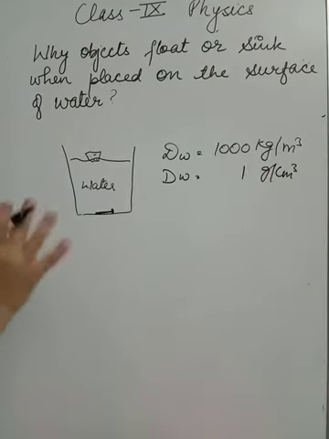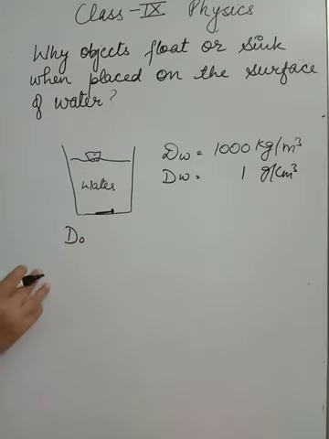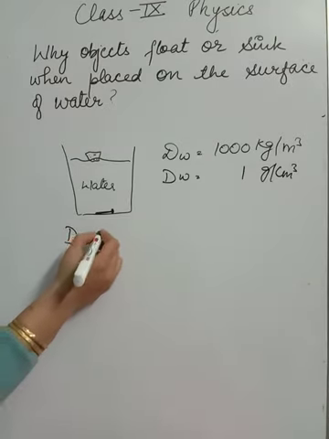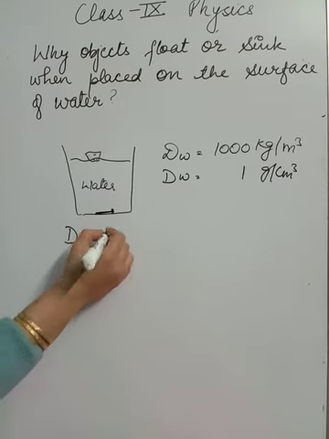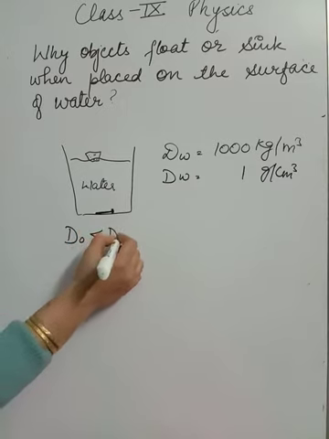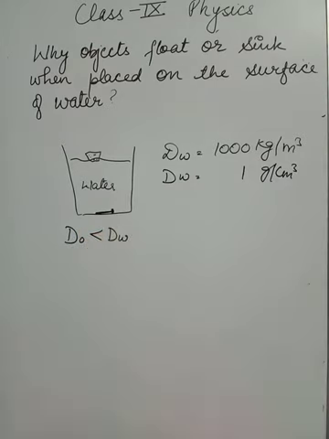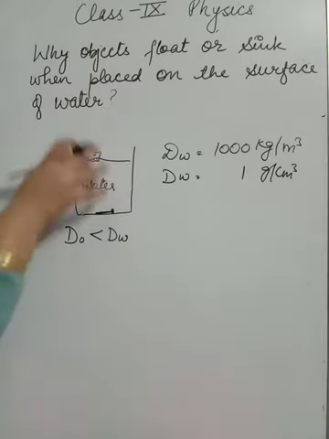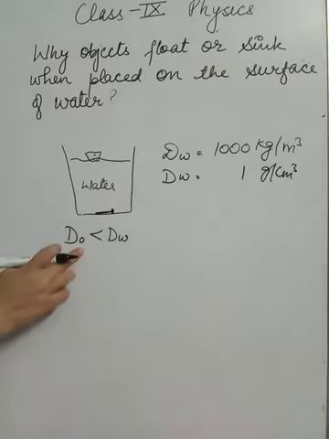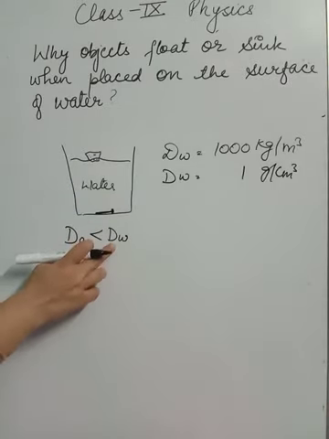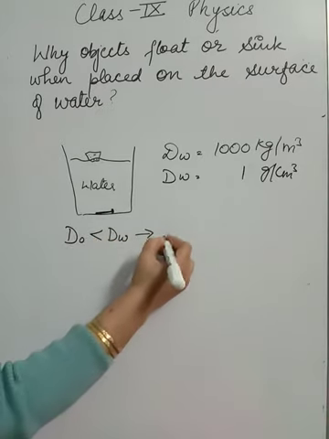So if the density of the object is less than the density of water, if the object that we are putting inside it has a density less than the density of water, then the object floats.